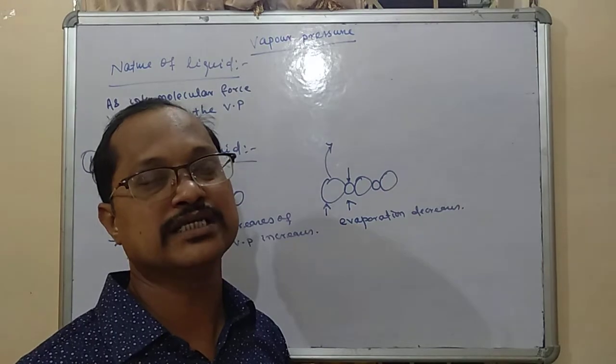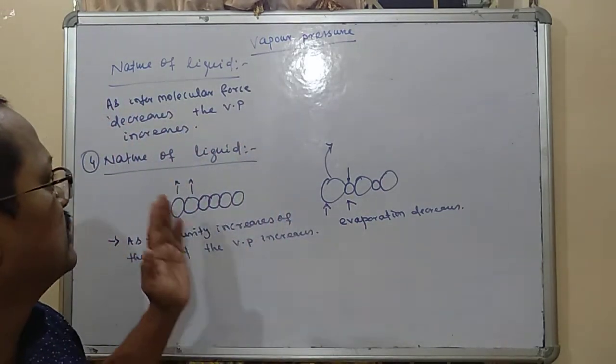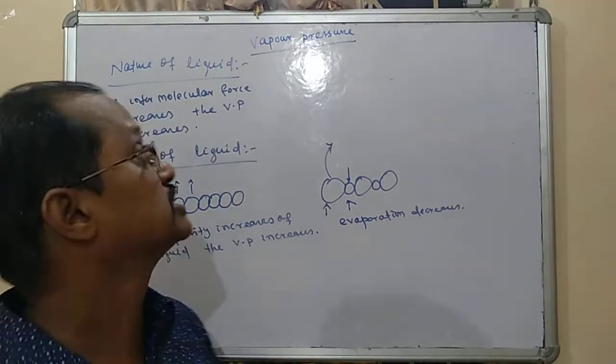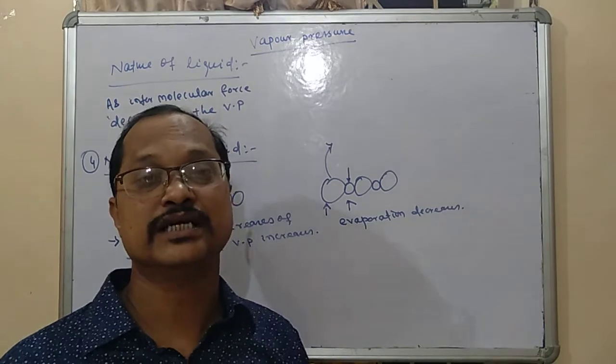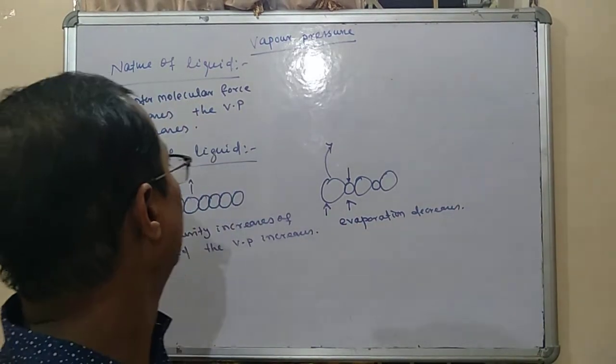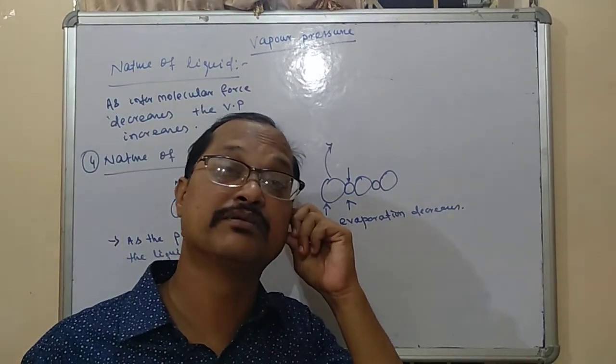Less boiling point means a smaller amount of temperature is required to boil it. And third is nature of the liquid, which varies as per the intermolecular forces. As intermolecular force is increasing, then vapor pressure is increasing.